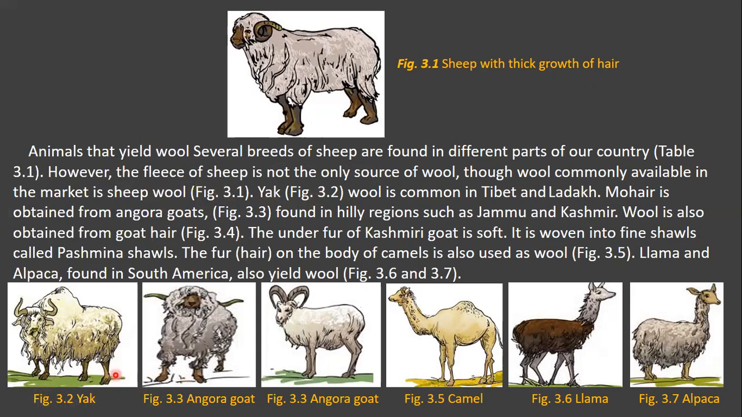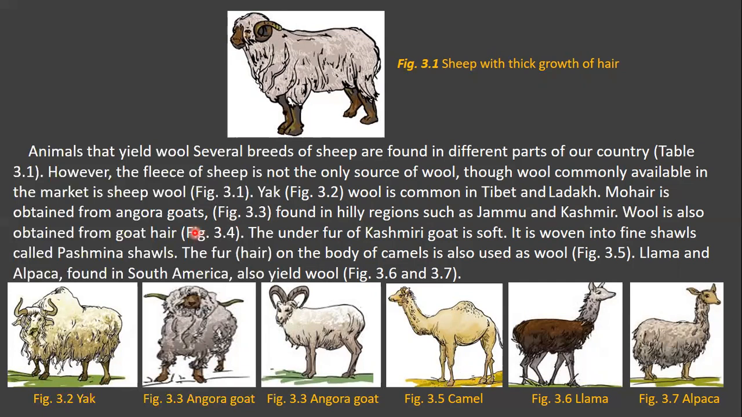See, this is the yak. Yak wool is common in Tibet and Ladakh. And mohair is obtained from Angora goats. See children, this is a type of goat. This is named the Angora goat. Mohair is obtained from the Angora goats found in hilly regions such as Jammu and Kashmir.